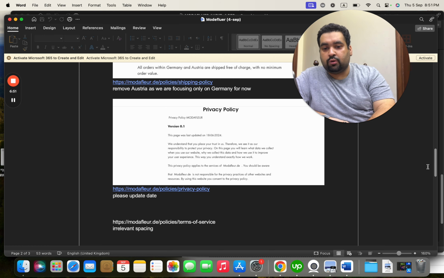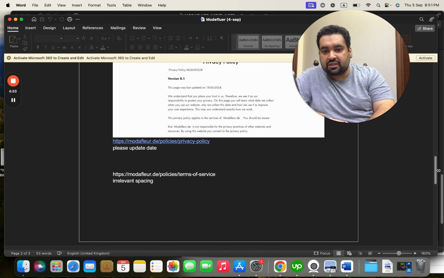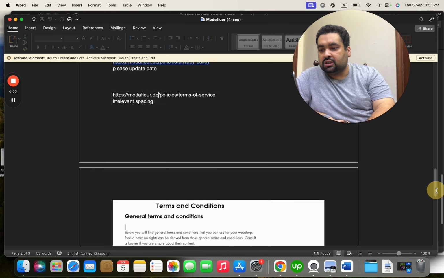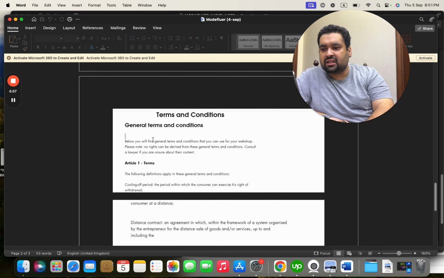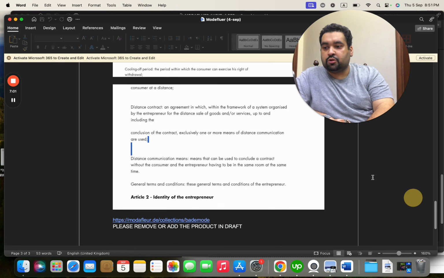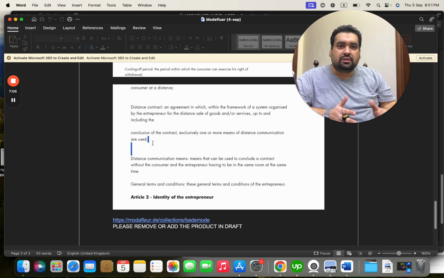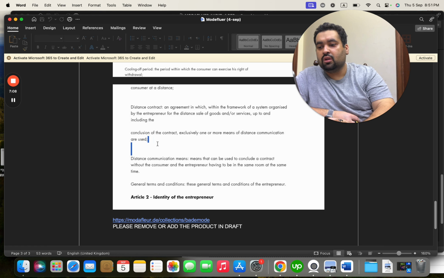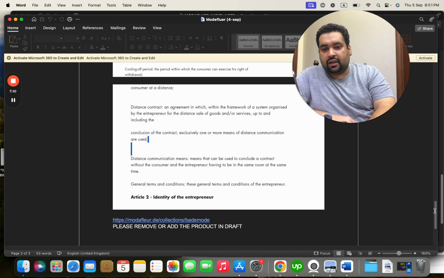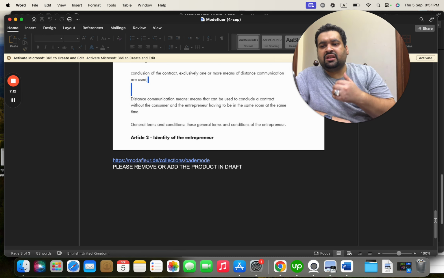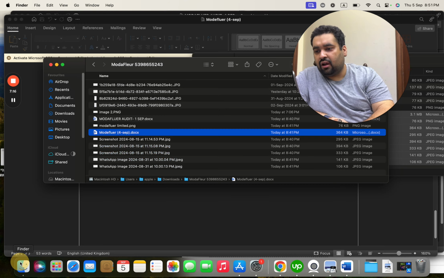So again, you can see over here, like in this page, there was irrelevant spacing. Like I told you, there are so many issues over here. Like it's a blank space, and even this could cause an issue. Sometimes there are issues like this column. This is a grammatical issue, and because Google is so concerned with the quality of the website, we removed that as well. And then we suggested another product. This could have an issue, so we suggested adding this product in the draft as well.